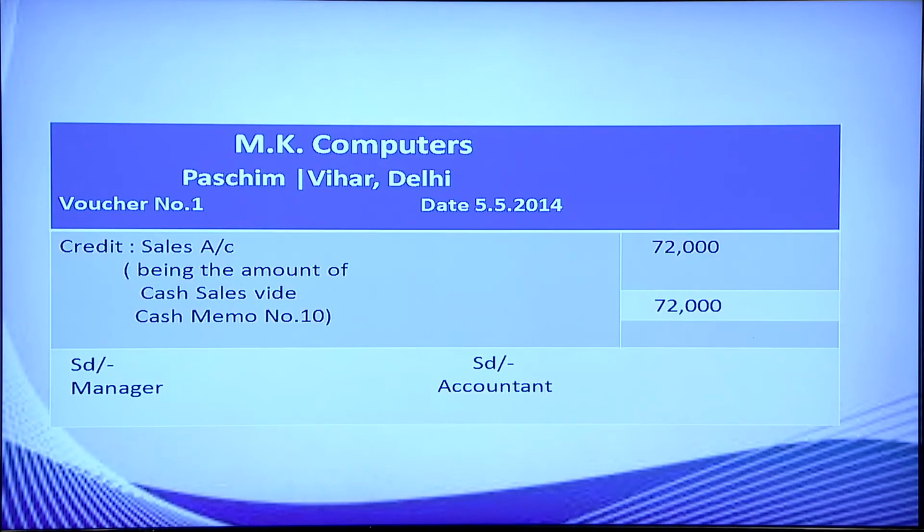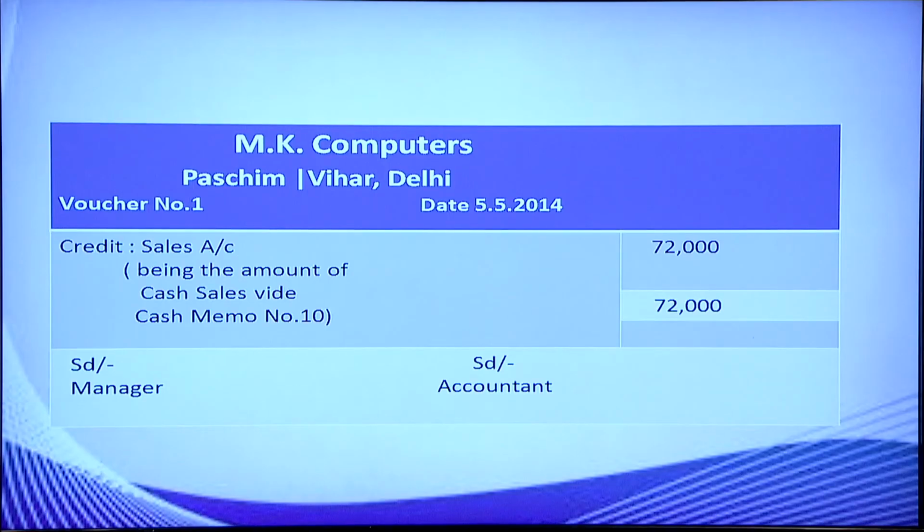The name of the organization is MK Computers, Paschim Vihar, Delhi. We have written the voucher number and the date. Then write the title of the account to be credited. So, we have written here credit sales account. They have sold hard disks, so it is a sale. So, I have written here credit sales account.